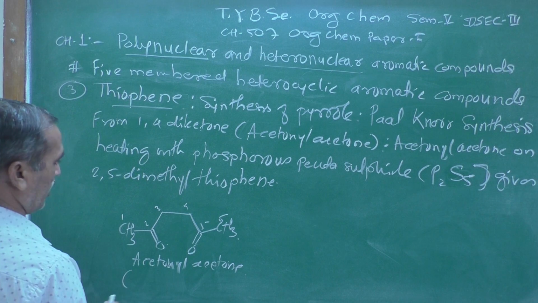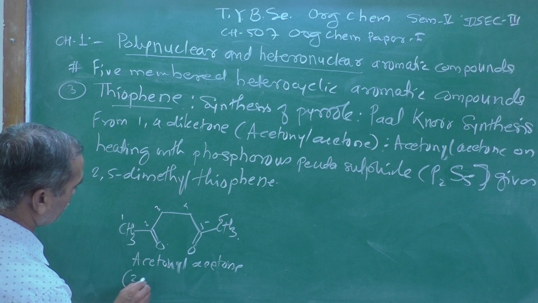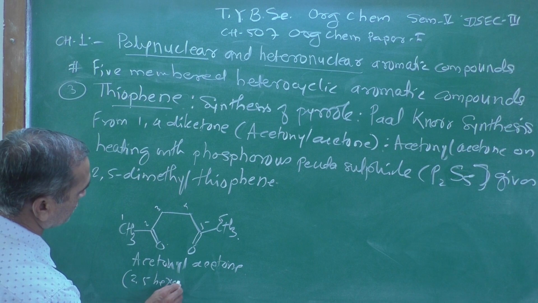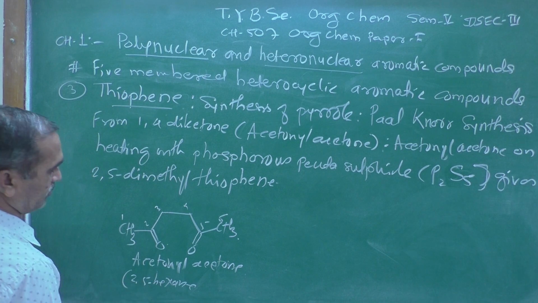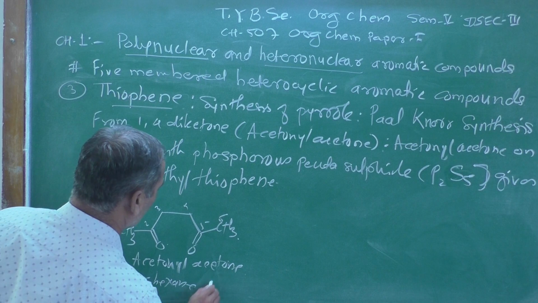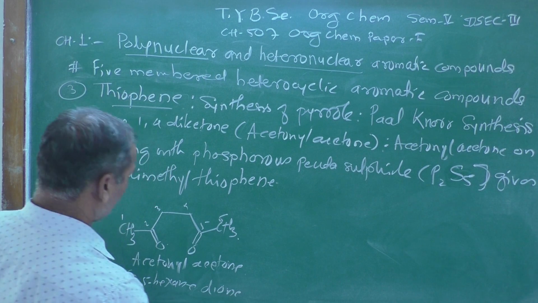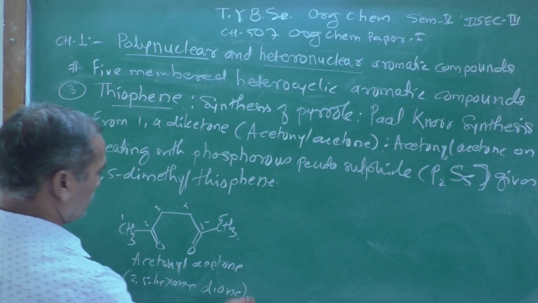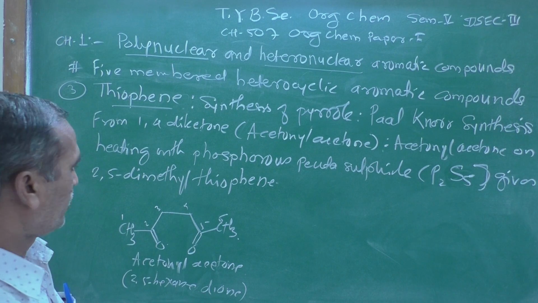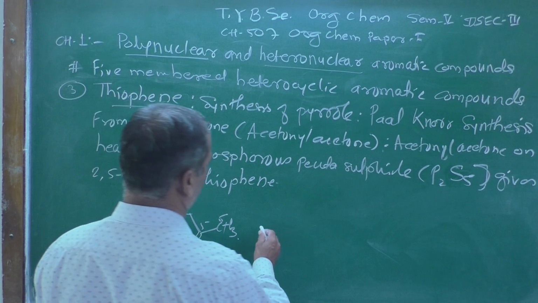Our IUPAC name will be 2,5-hexanedione. 2,5-hexanedione will be the IUPAC name of this compound.